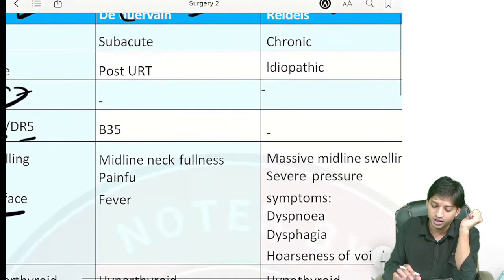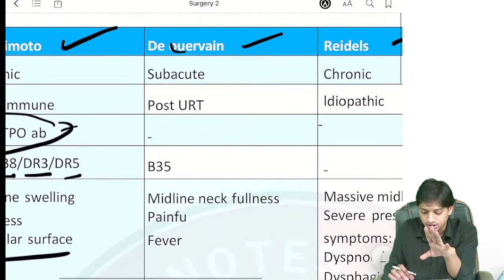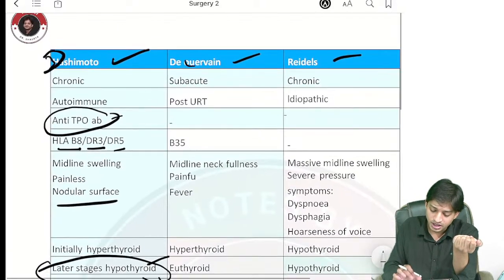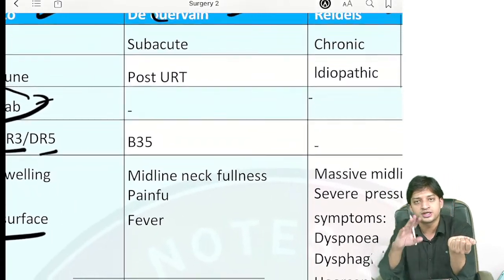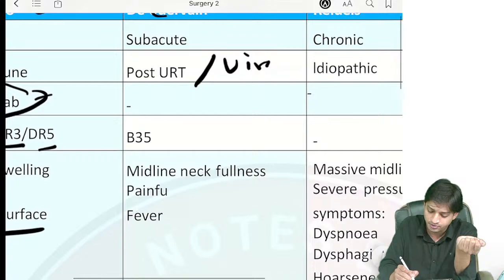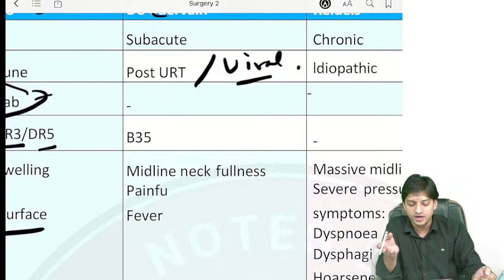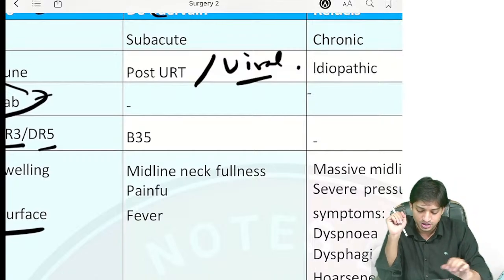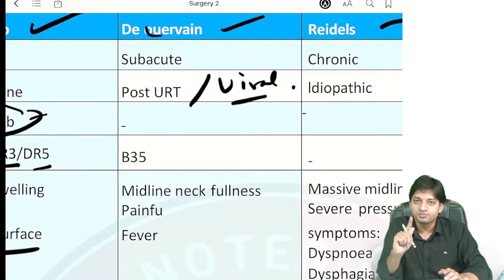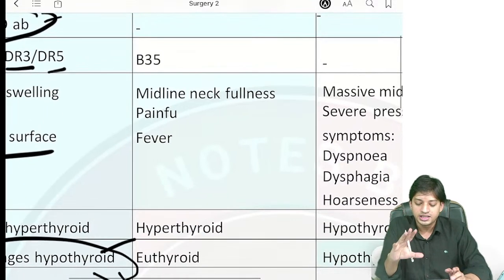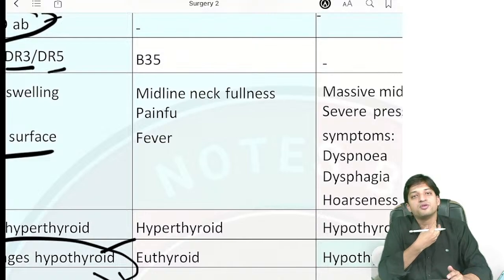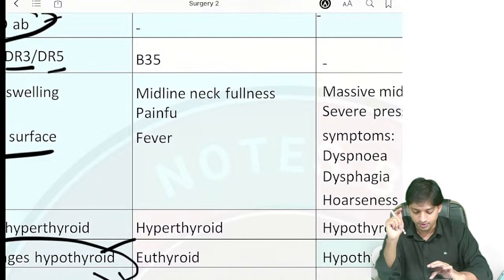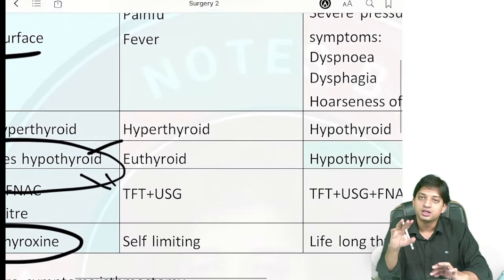Coming to De Quervain, again, it is a subacute condition. It happens due to a post upper respiratory tract infection, or sometimes after post-viral infections. It is associated with HLA-B35. There will be midline neck fullness. It will be painful and associated with fever symptoms, right?